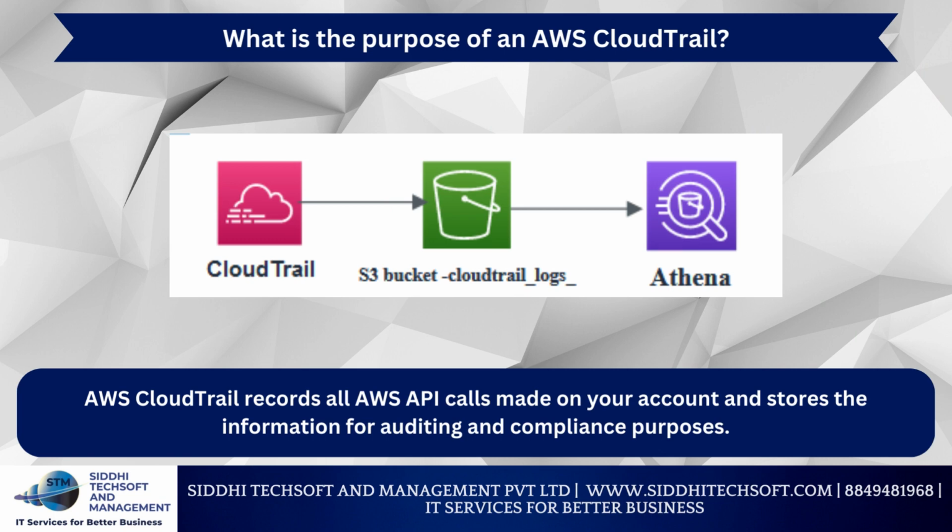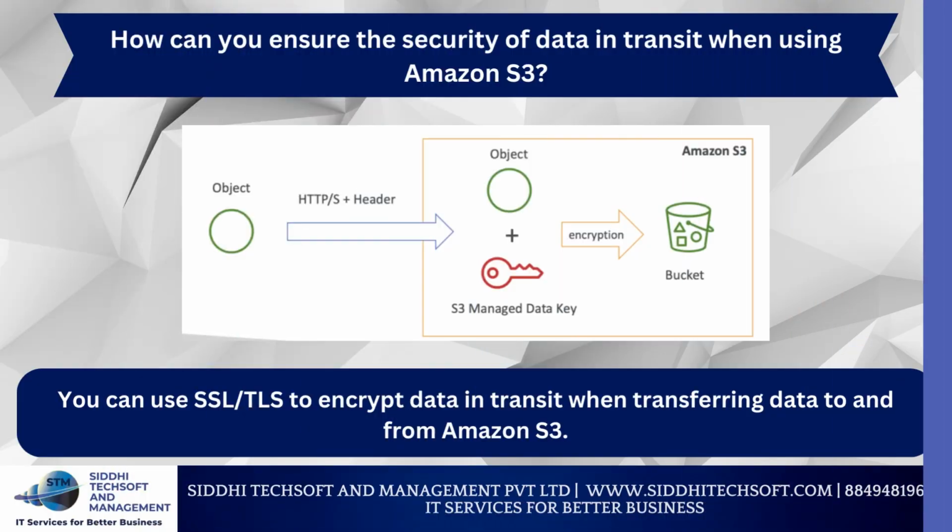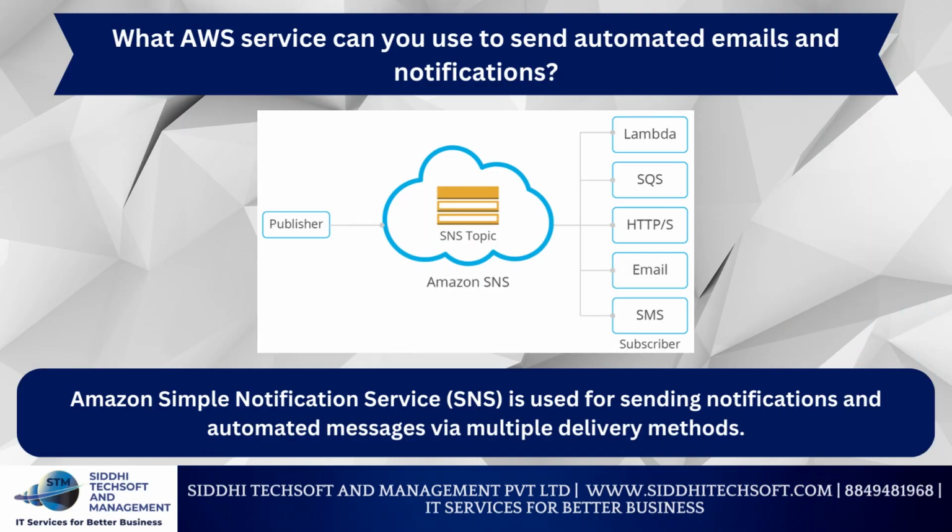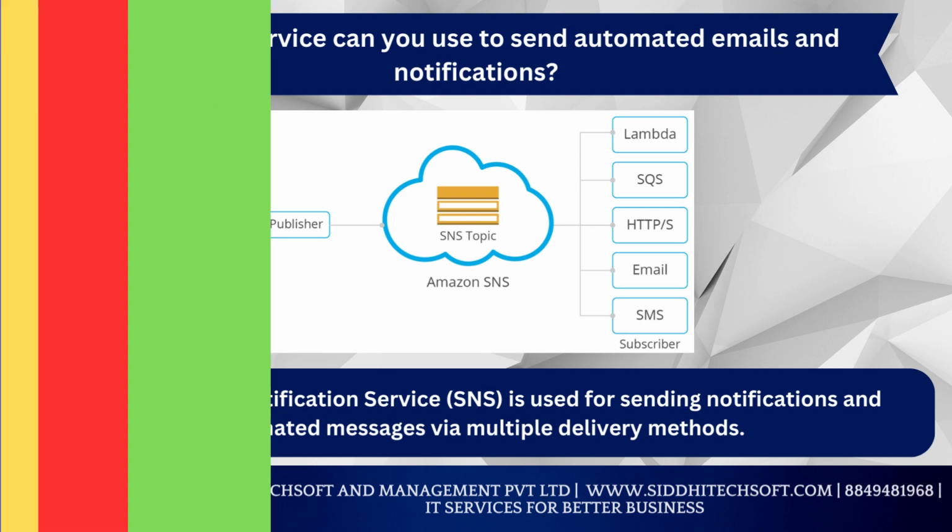AWS CloudTrail records all AWS API calls made on your account and stores the information for auditing and compliance purposes. How can you ensure the security of data in transit when using Amazon S3? You can use SSL or TLS to encrypt data in transit when transferring data to and from Amazon S3. What AWS service can you use to send automated emails and notifications? Amazon Simple Notification Service is used for sending notifications and automated messages via multiple delivery methods.